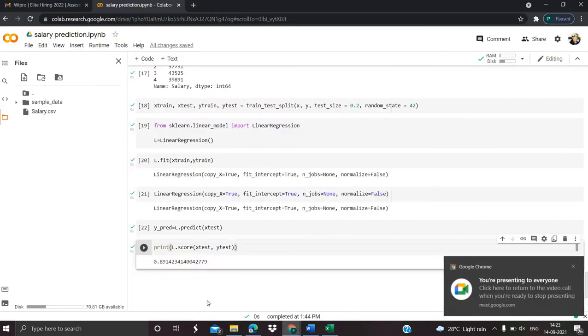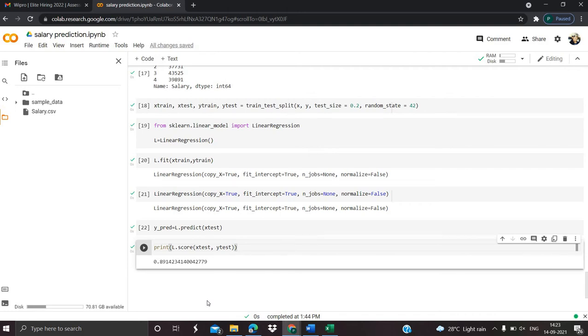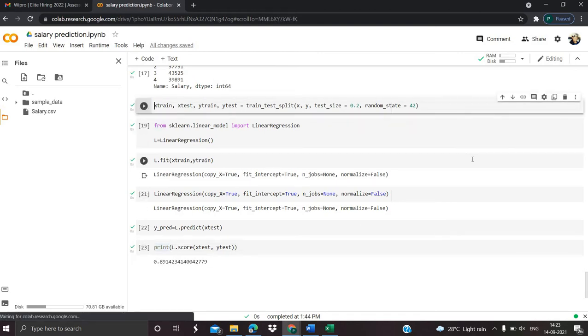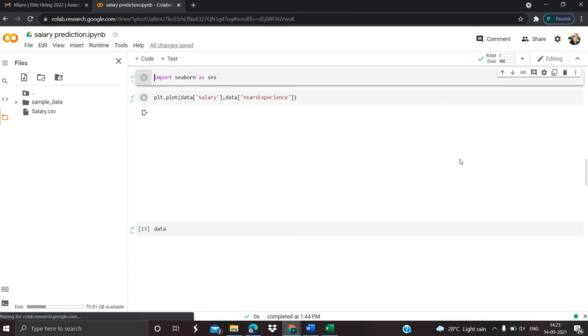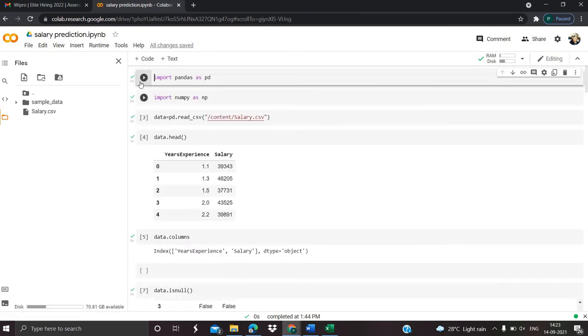Here is my code. My project name is salary prediction. Here I am writing my code. I have used two to three libraries in my code. First of all, I am using import pandas, which is